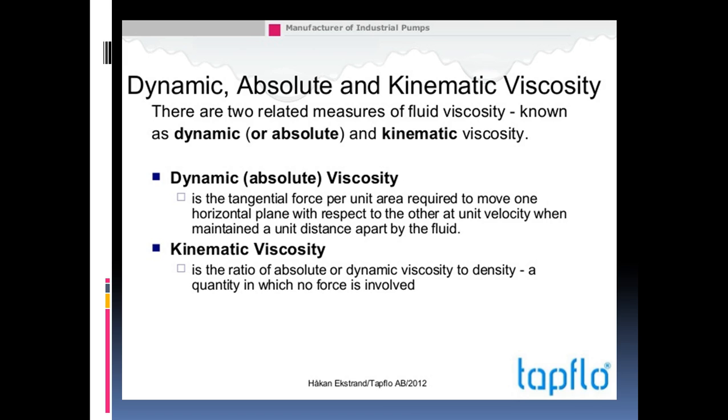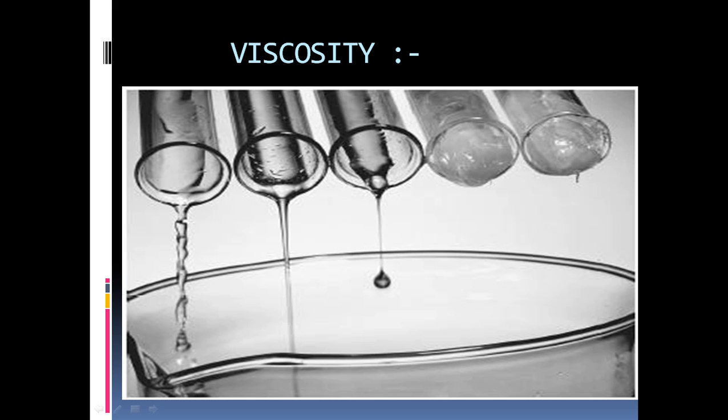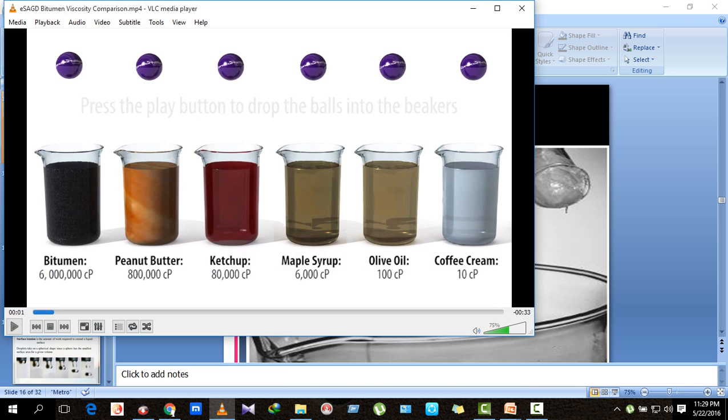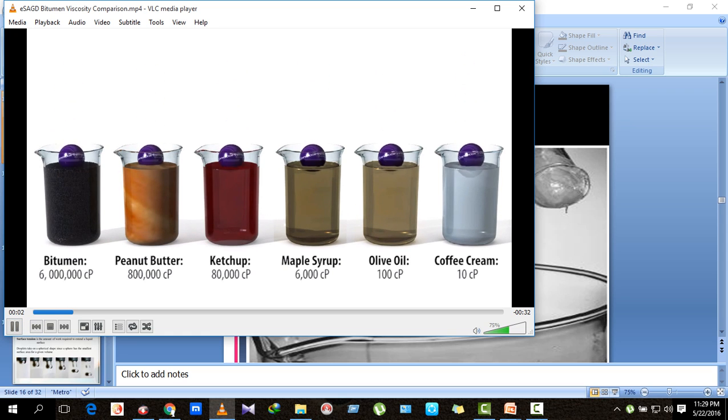What is meant by kinematic viscosity? First, you can see in this image the viscosity of different liquids. In this image the fluid has low viscosity. If we consider this liquid, it has higher viscosity. You can see this video. If you take bitumen, peanut butter, ketchup, maple syrup, olive oil, and throw a ball, you can see here bitumen has a higher viscosity than the coffee cream. You can see in this video.